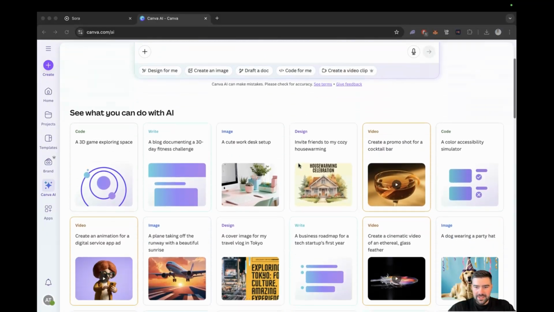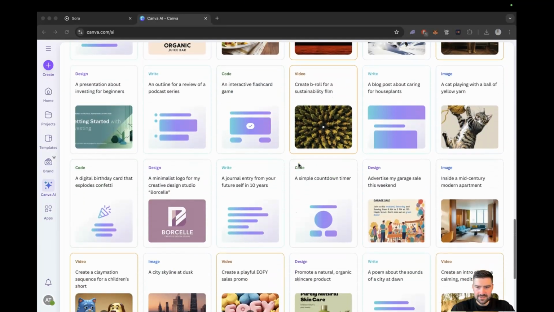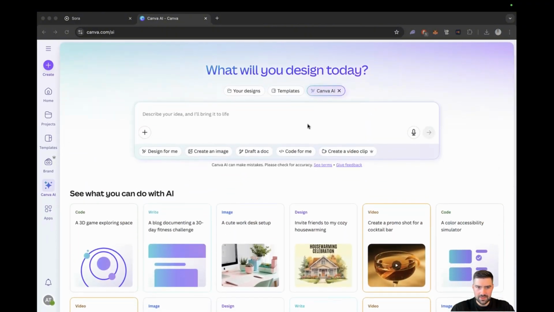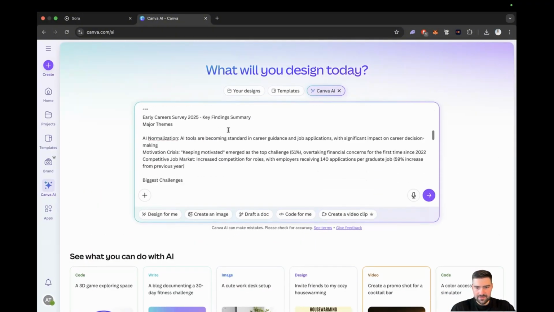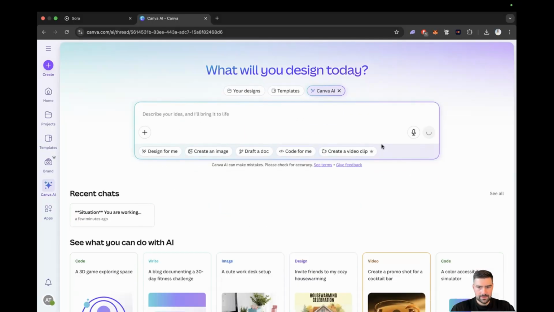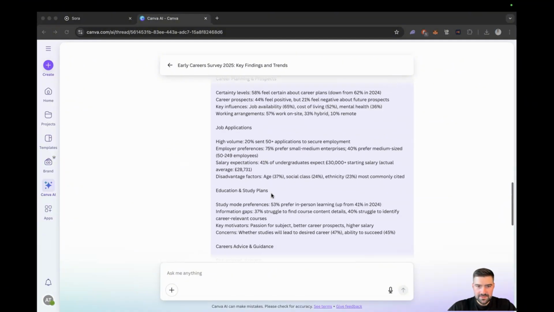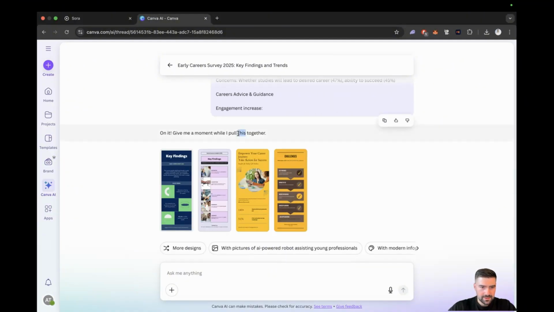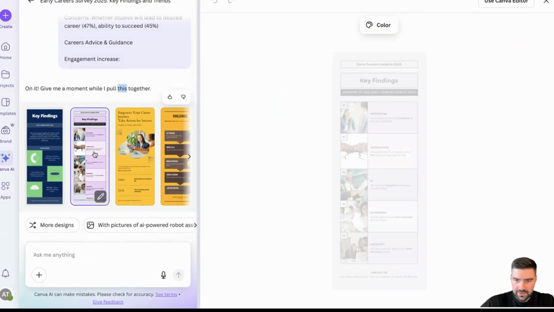Right, jumping into Canva AI. I'm expecting this one to be quite good, because this is an actual design tool, which is what it's meant for at the end of the day. So we'll paste our prompt, same one as before, and we'll let it go. So Canva's just finished up. It was really quick. It's actually given us 4 different options.